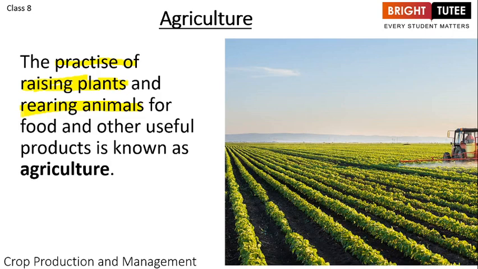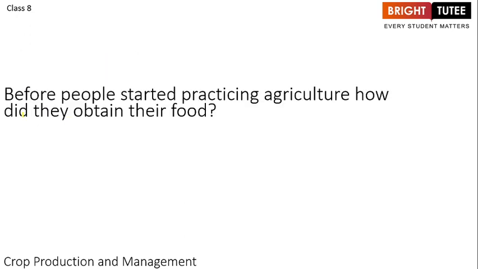Before we move on to the understanding of the crops and the management of the crops, let's understand what used to happen before people started practicing agriculture. Agriculture is something which was new to us. We only developed it a few thousand years ago. About 10-20,000 years ago, people did not practice agriculture. So how did they obtain their food?